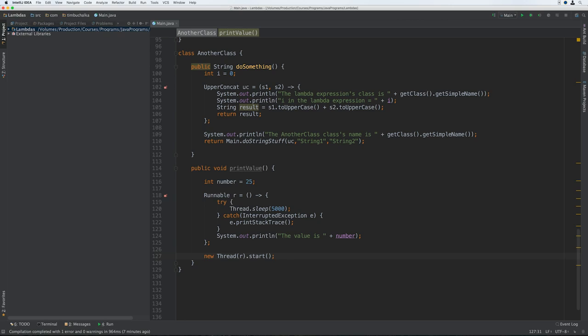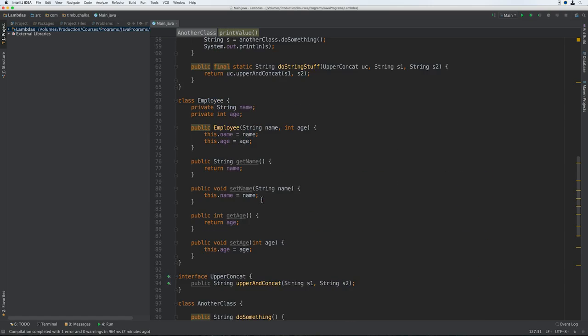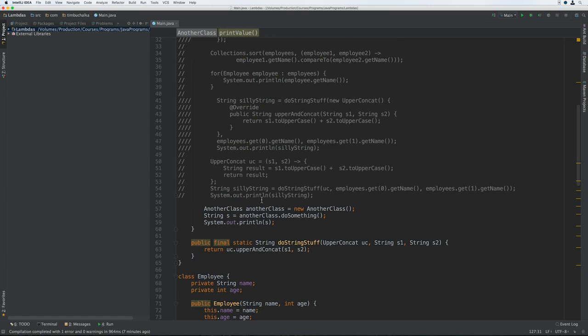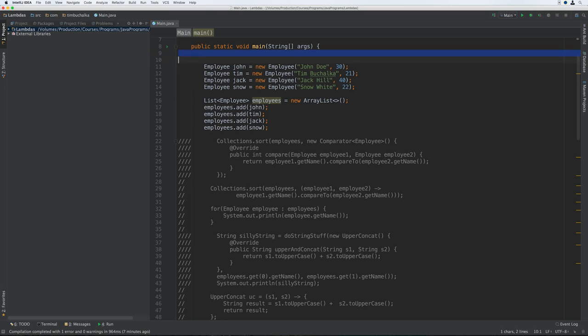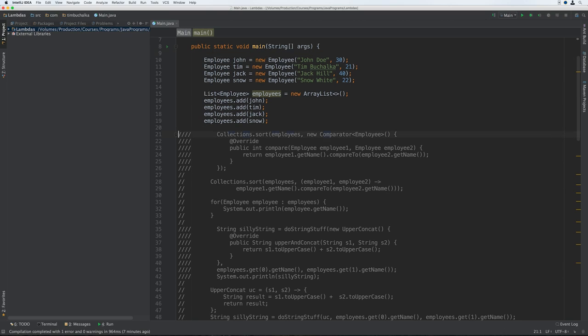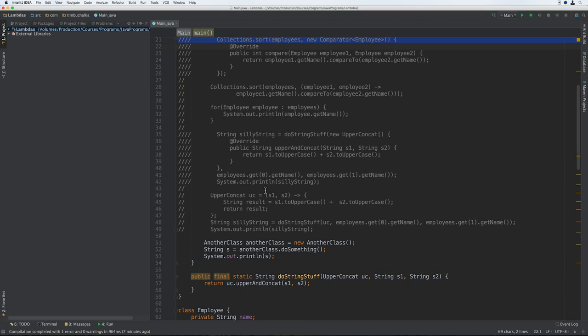Alright, so let's actually try one more thing. We're going to add a lambda expression to the enhanced for loop in the main method. And for every employee, we're going to start a thread that prints out their age. So let's go up and do that. We're going to go back up to the main method, all the way at the top here. I'm just going to clear off some of this now, because we've got copies of a lot of this in the previous videos where we've been working on the same code. Let's just clean this up a little bit.